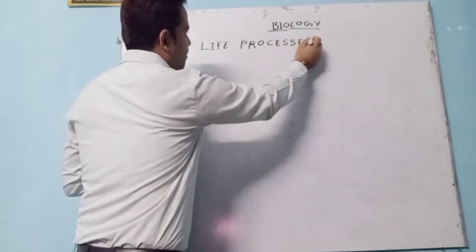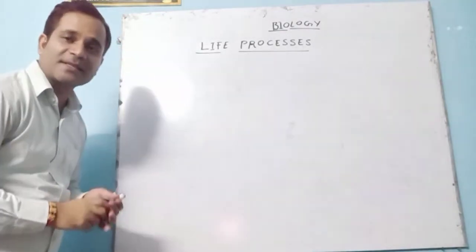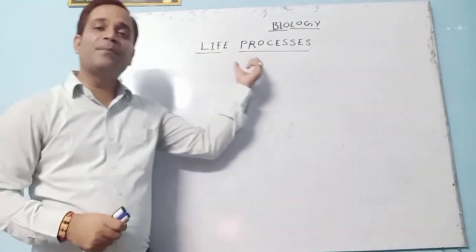In this topic, life processes means जैविक प्रक्रिया.